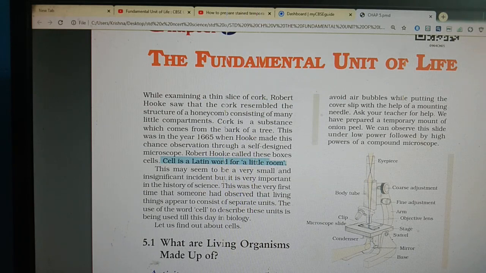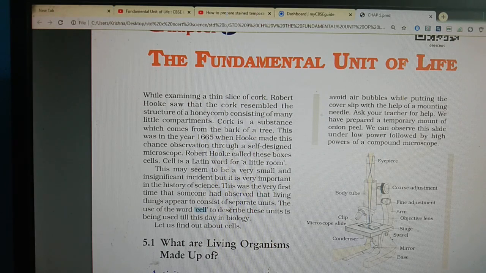This may seem to be a very small and insignificant incident, but it is very important in the history of science. This was the very first time that someone had observed that living things appear to consist of separate units. The use of the word cell to describe this unit is being used till this day in biology. So in Latin, Robert Hooke explained that every organism is made up of small compartments, and in the Latin language small compartment means cell. That's why nowadays we are using the word cell for the compartments present in our body.